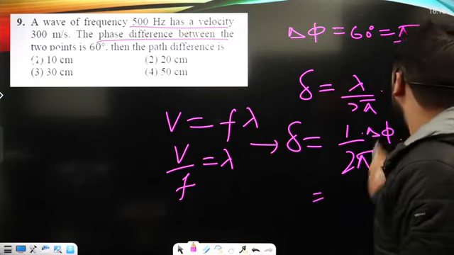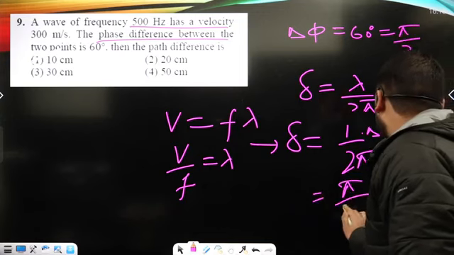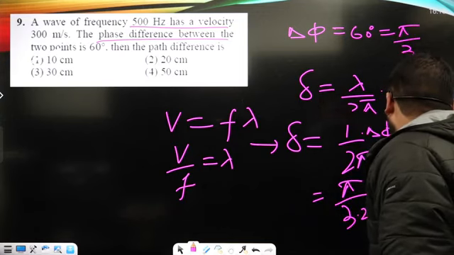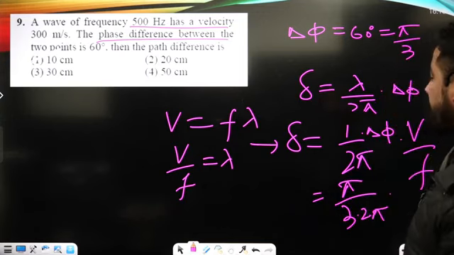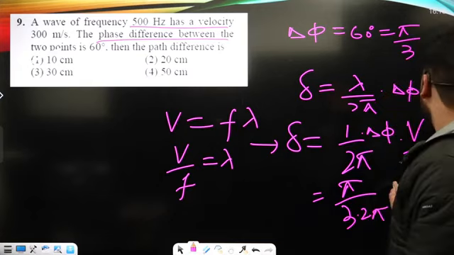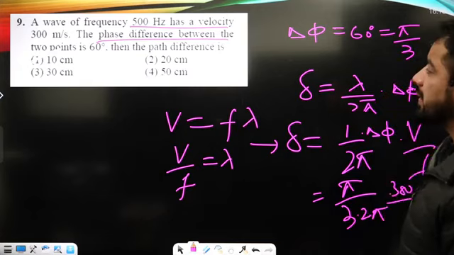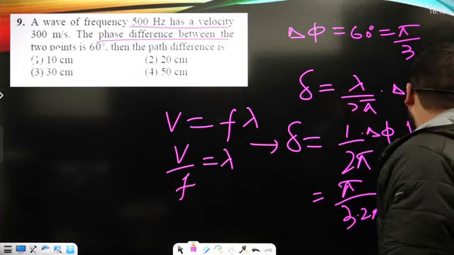Del phi we took as pi upon 3, here it is 2 pi. So v upon f, the speed is 300, and the frequency is 500 hertz.